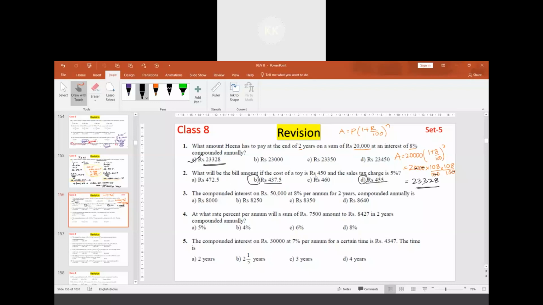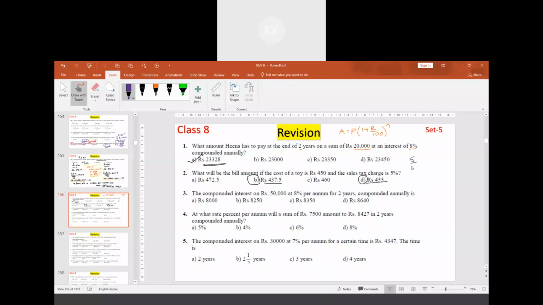So how do we solve this? The bill amount is total amount when sales tax is added. Sir, we have to take 5% of 450, then we have to add that result to 450.